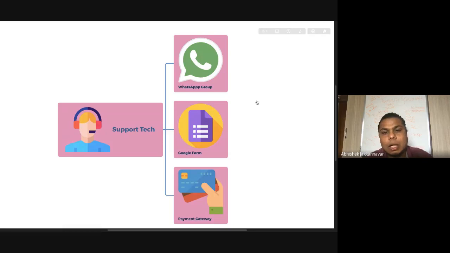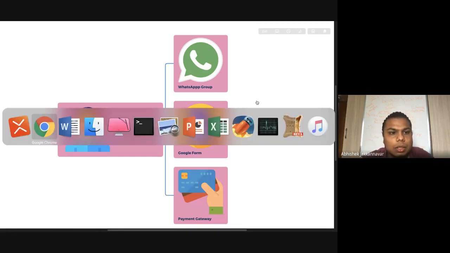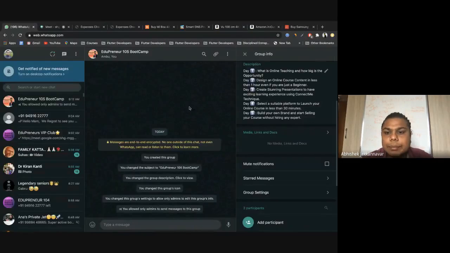Now we'll move to the next stuff, that is creating a Google form. Prior to going to that, some of them would also have confusion: how do I create a link, a WhatsApp invite link?